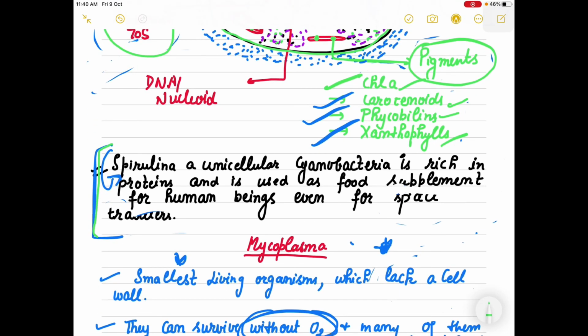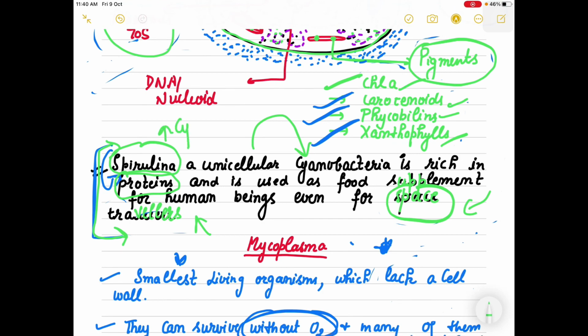There is one cyanobacterium called Spirulina. Spirulina is a unicellular cyanobacterium which is rich in proteins, and it is very helpful and used as a food supplement for human beings, as well as given as an energy source for space travelers, right? So if I ask you which cyanobacterium, which monera, is given to space travelers, then you can mention it is Spirulina, and it belongs to the category of cyanobacteria.